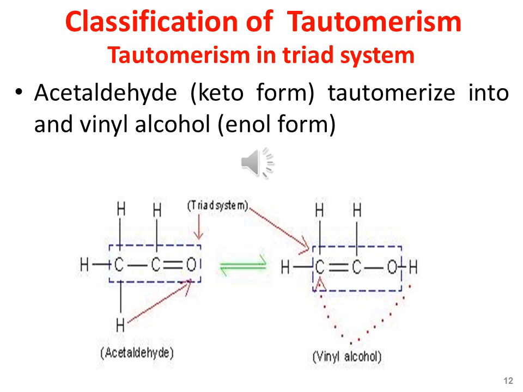You may see that the hydrogen that is directly attached with the alpha carbon, that is the methyl group, gets transferred to the carbonyl oxygen, and this carbonyl oxygen is readily converted into the hydroxyl group, and hence a vinyl alcohol is formed, whereas the bond between the carbon and the oxygen, that is the carbonyl functional group, is broken, and a carbon-carbon double bond is simultaneously formed.